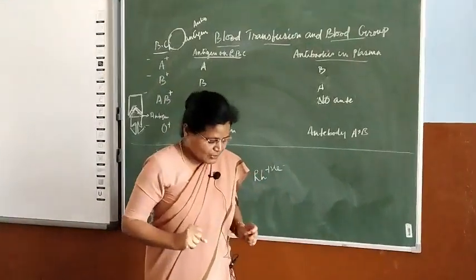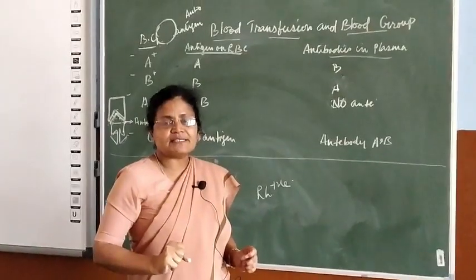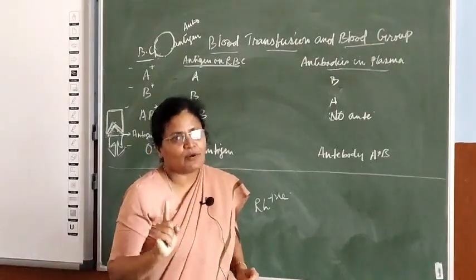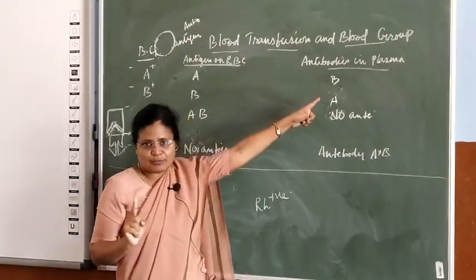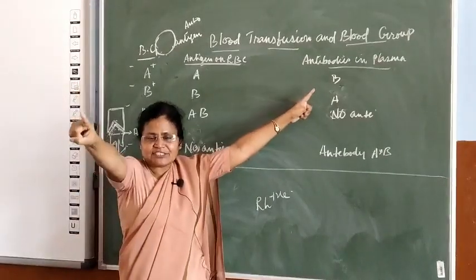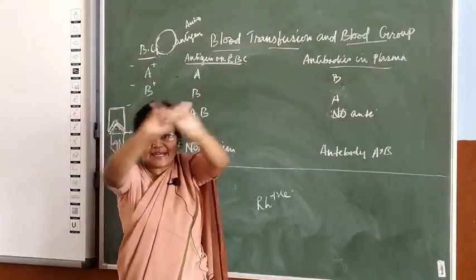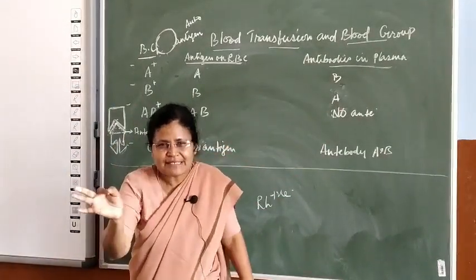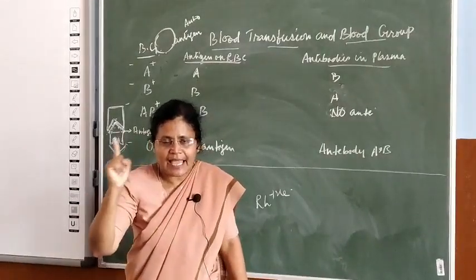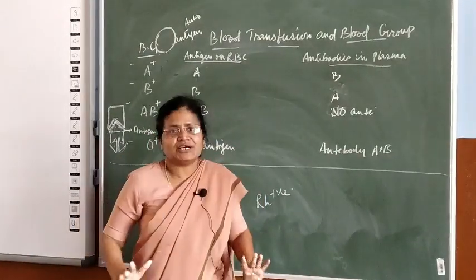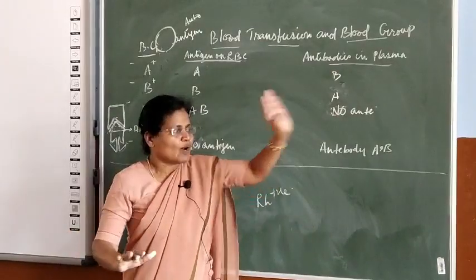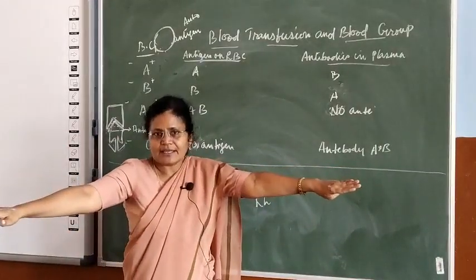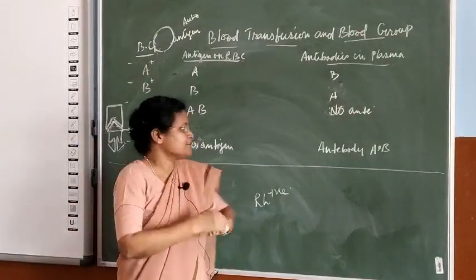That is why the person with antigen A will not have antibody A, instead he will have antibody B, because antigen A and antibody A cannot coexist. A simple sentence: antigen A and antibody A by nature cannot coexist. Only antigen A and antibody B can coexist.